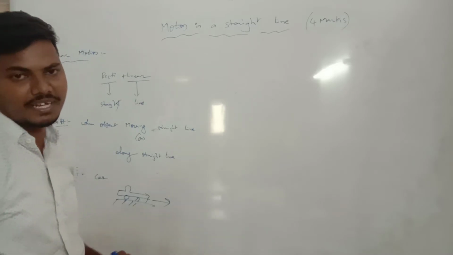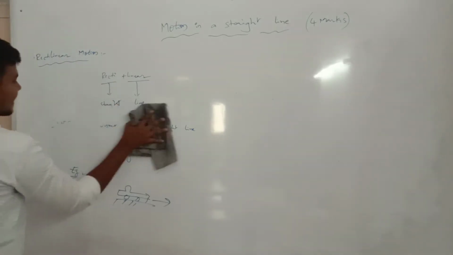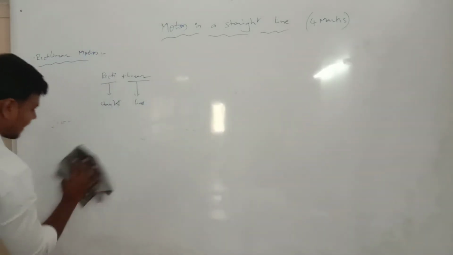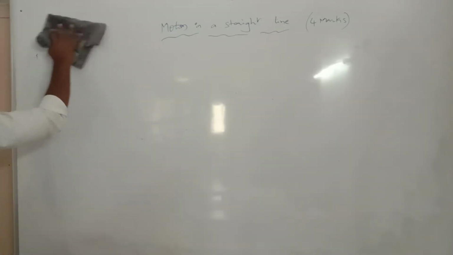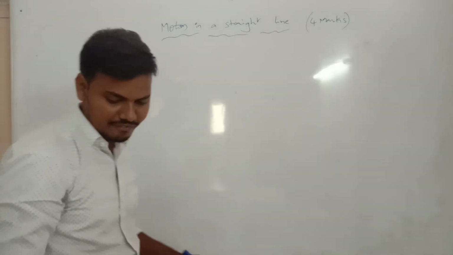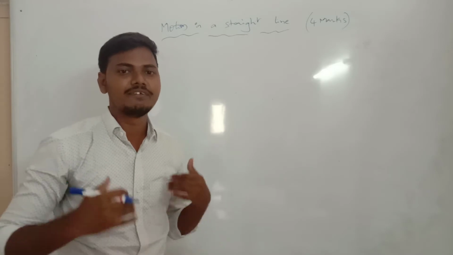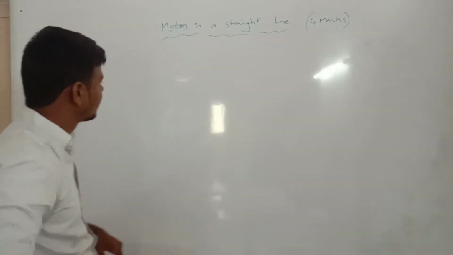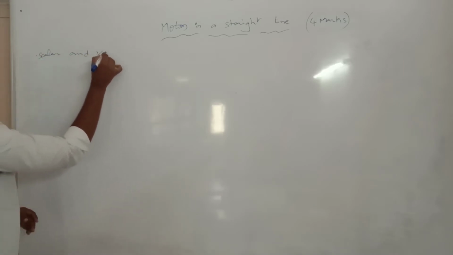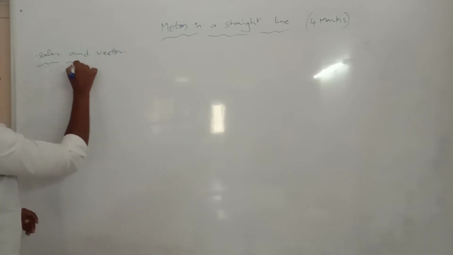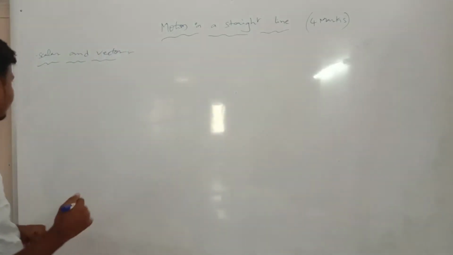This is a very important one in your motion in a straight line. Now scalars and vectors. Introducing scalars and vectors. What is the definition of scalar and what is the definition of vector? Where do we use scalars and vectors, and what is the difference between scalar and vector? First we are going to scalar.